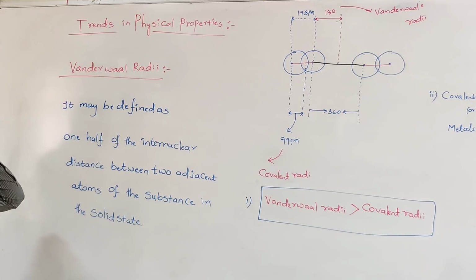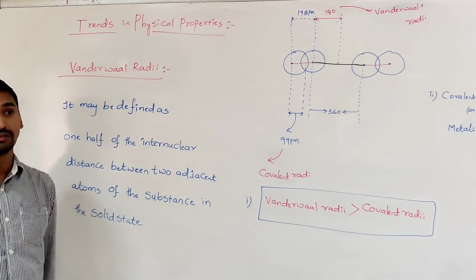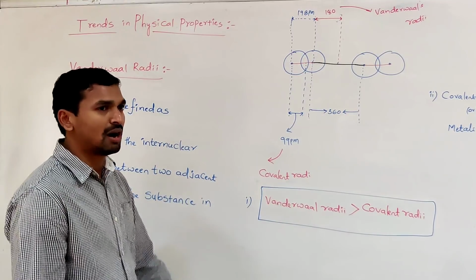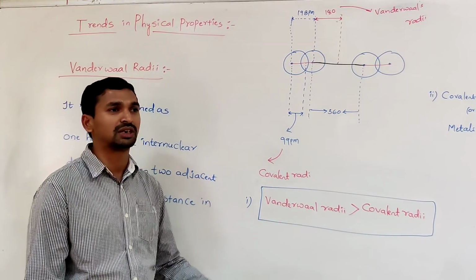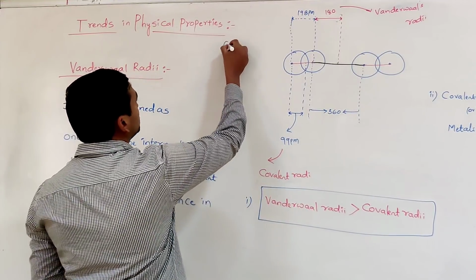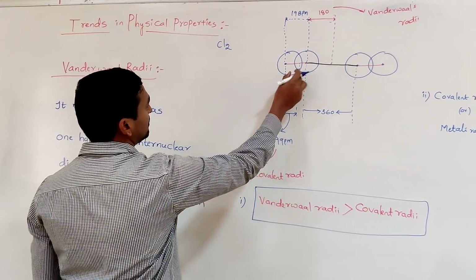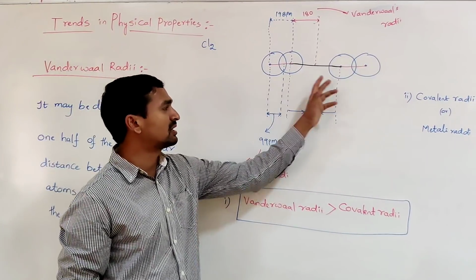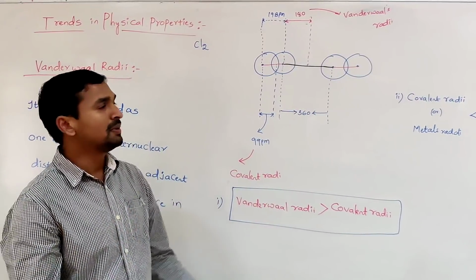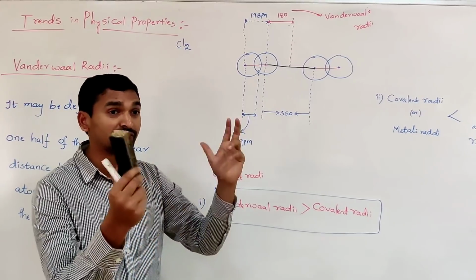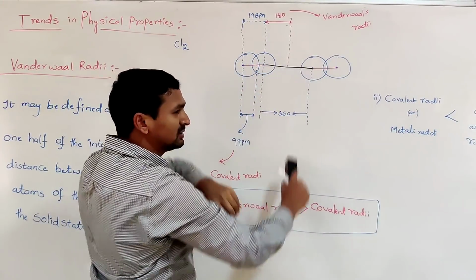So here, for example, not only between the noble gases, sometimes between molecules also, the van der Waals forces are present. These are common forces that exist between two atoms or two molecules. For example, let us take the chlorine molecule. This is one Cl2 molecule, and this is another Cl2 molecule. These Cl2 molecules never come very close together. Why? Because the van der Waals forces present never make them very close together. They are weak forces. That's why they are separated by a large distance.